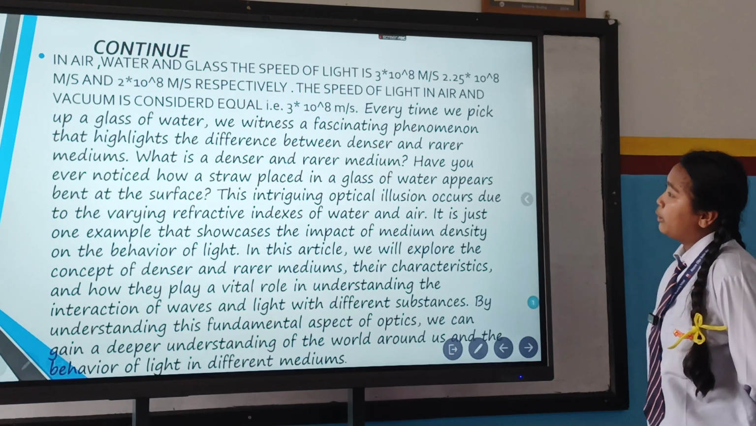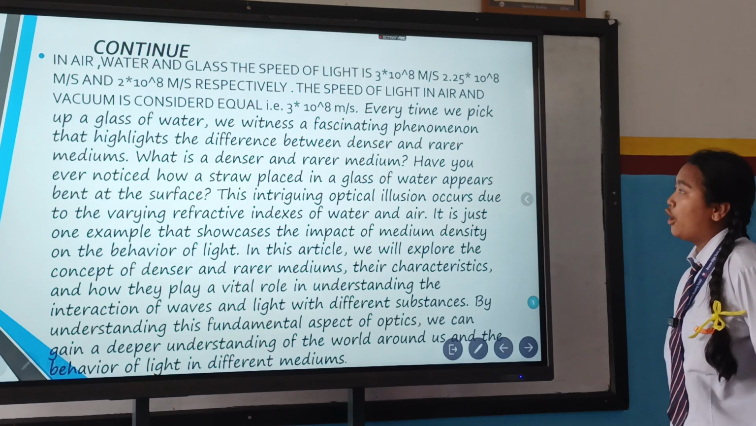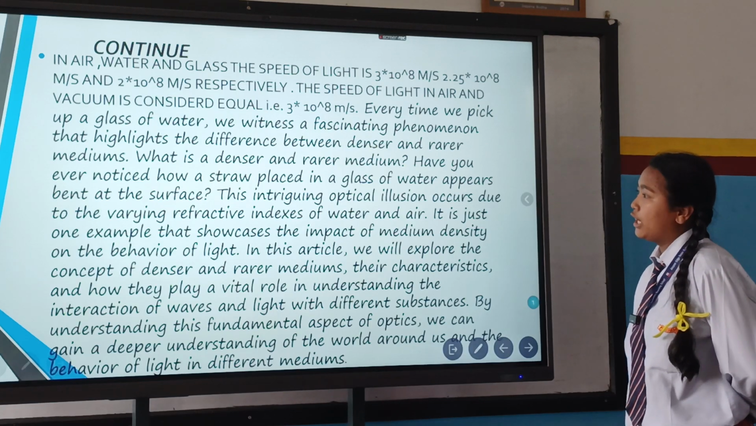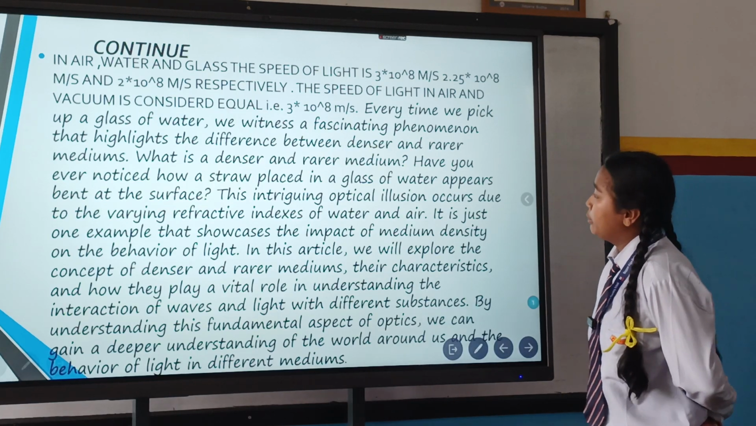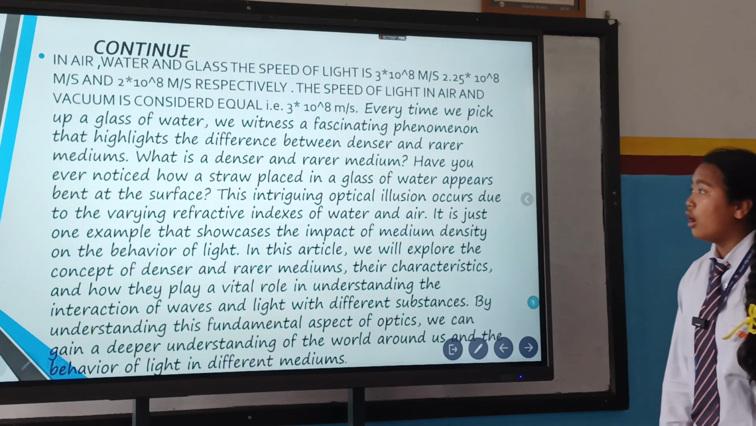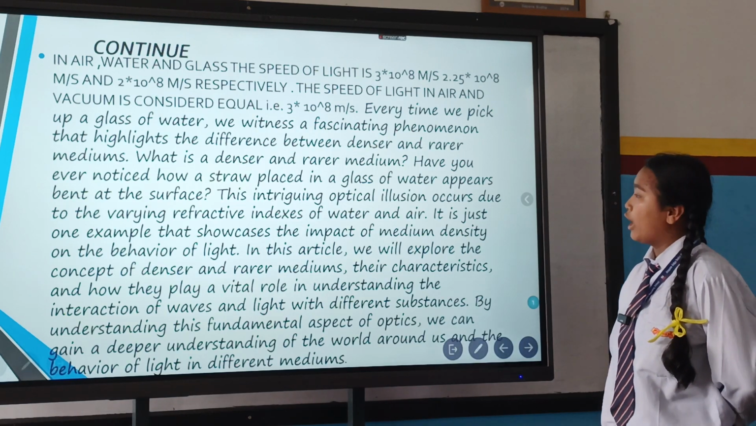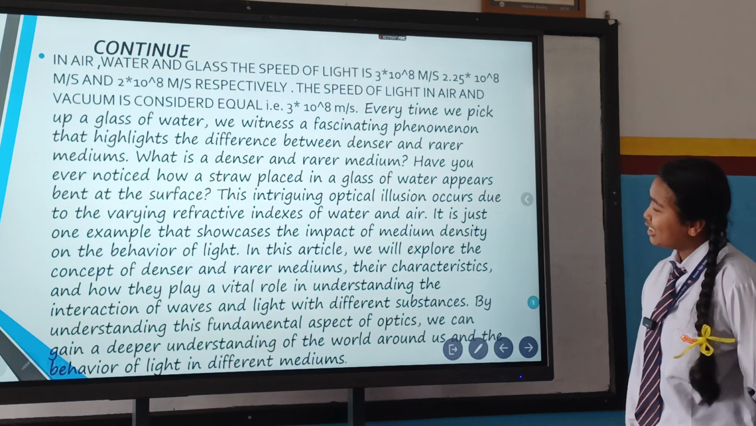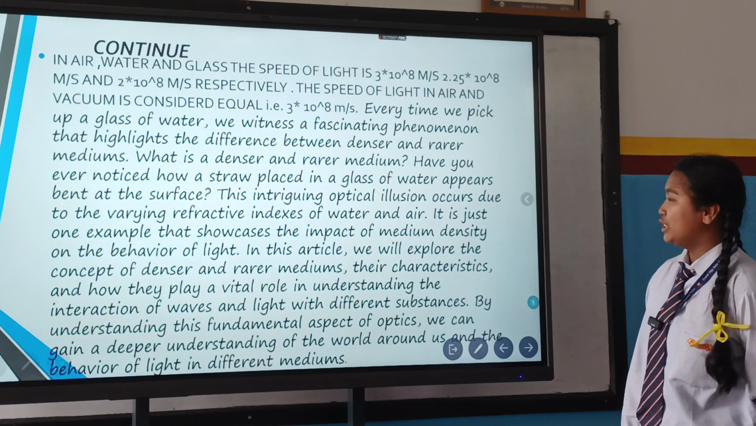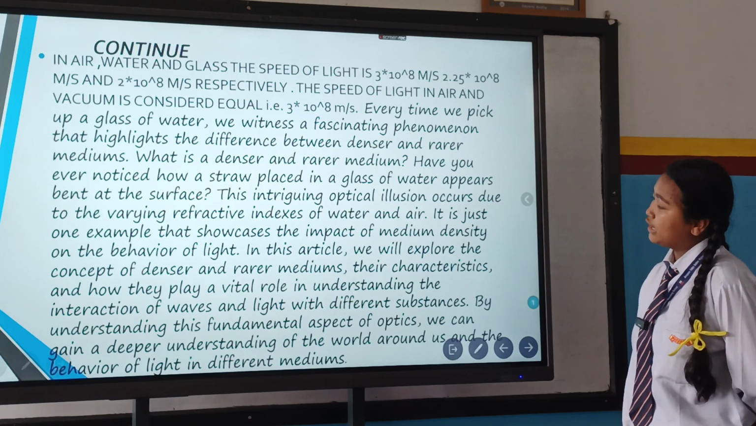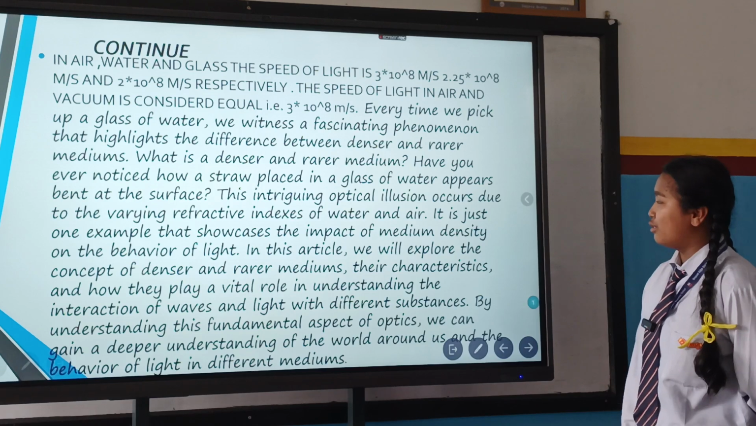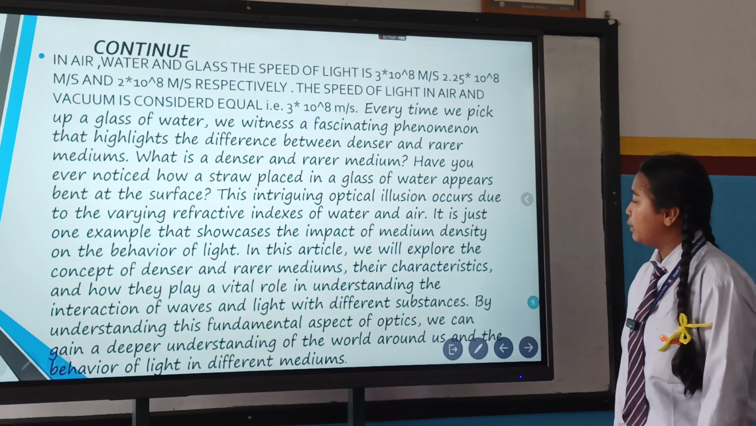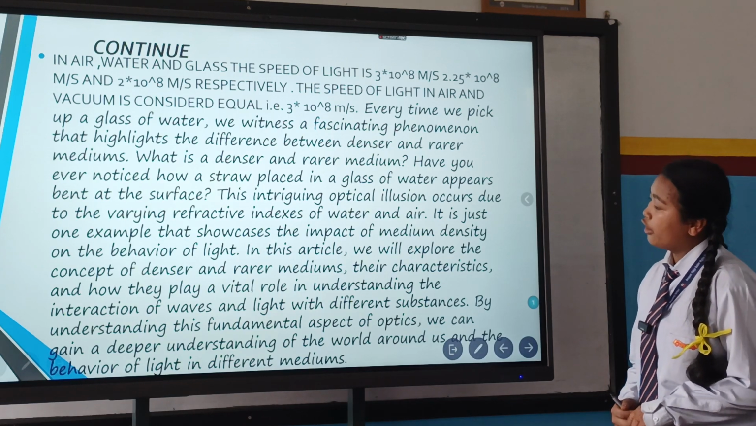Every time we pick up a glass of water, we witness a fascinating phenomenon that highlights the difference between denser and rare medium. What is a denser and rare medium? Have you ever noticed how a straw placed in a glass of water appears bent at the surface? This intriguing optical illusion occurs due to the varying refractive indices of water and air. It is just one example that showcases the impact of medium density on the behavior of light.